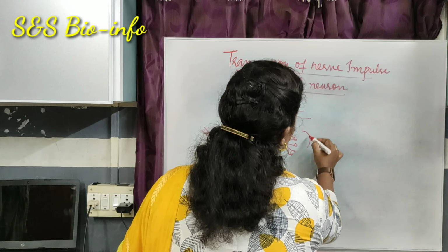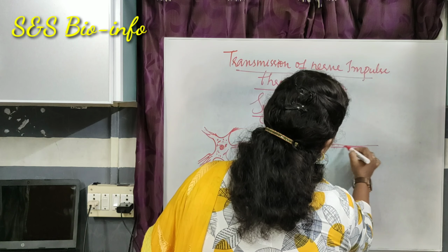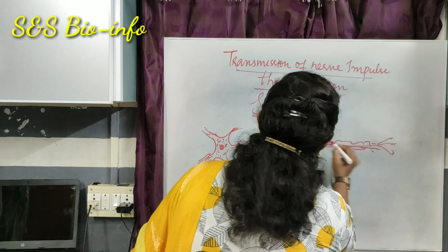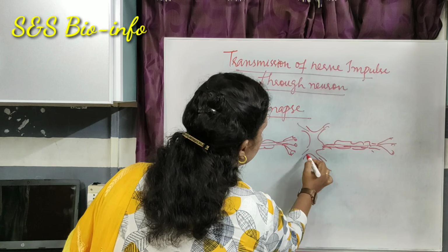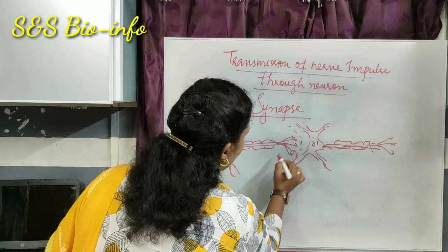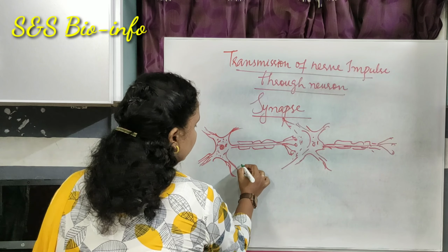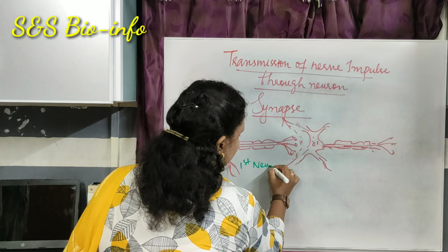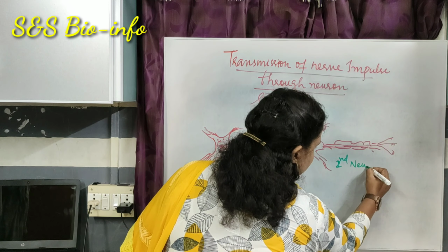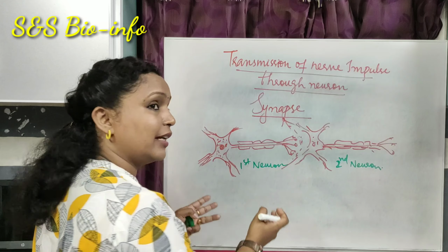And the next neuron is not directly connected with the previous neuron. There is a minute gap in between these two neurons. This minute gap is called synapse. Now look at the diagram, you can observe the first neuron and one more neuron, which let's consider as the second neuron. There is no direct connection between the first neuron and the second neuron.